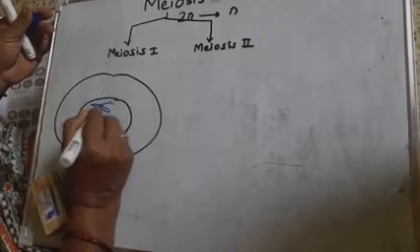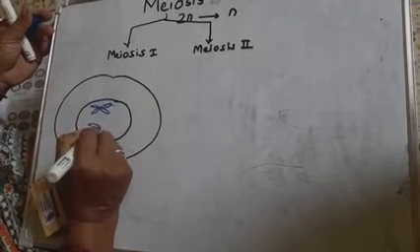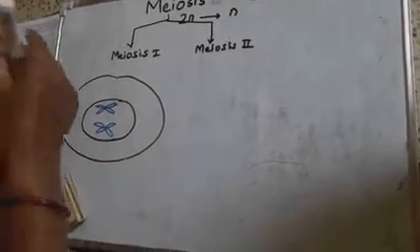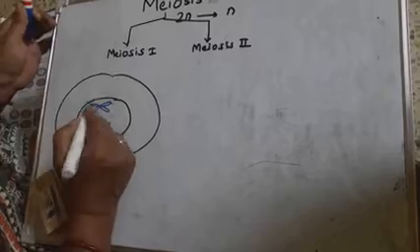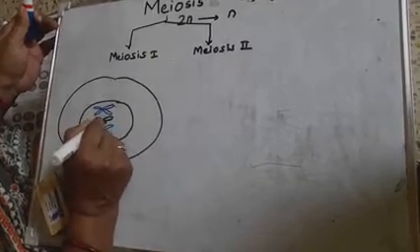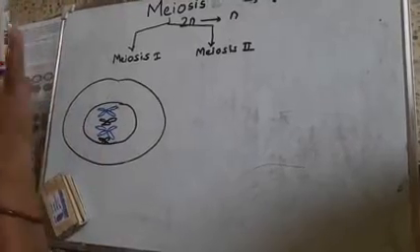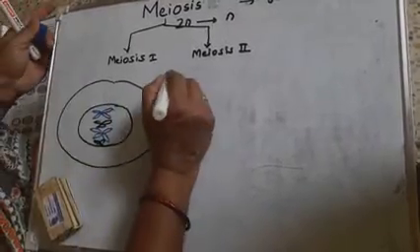These changes occur in the first stage of meiosis 1, that is prophase.